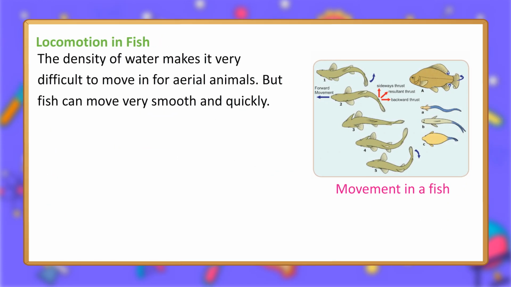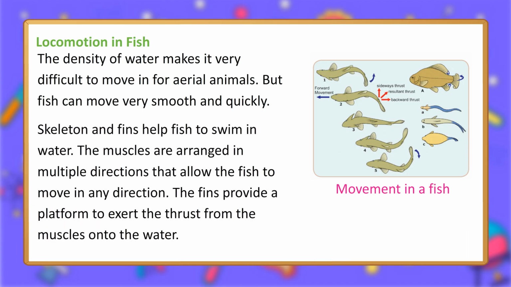Locomotion in fish. The density of water makes it very difficult for aerial animals to move in, but fish can move very smoothly and quickly. Skeleton and fins help fish to swim in water. The muscles are arranged in multiple directions that allow the fish to move in any direction. The fins provide a platform to exert the thrust from the muscles onto the water.